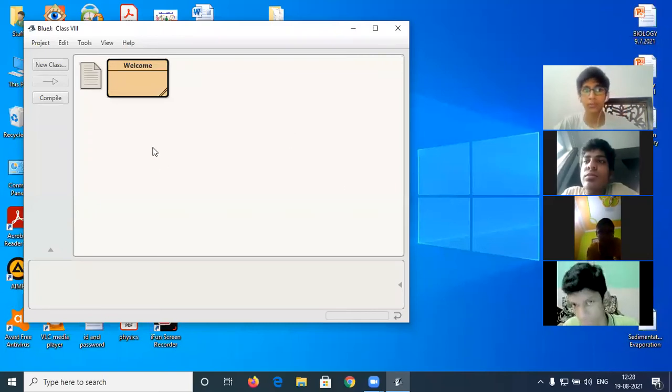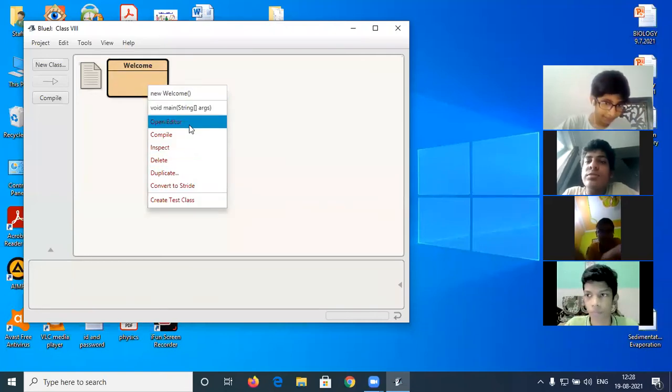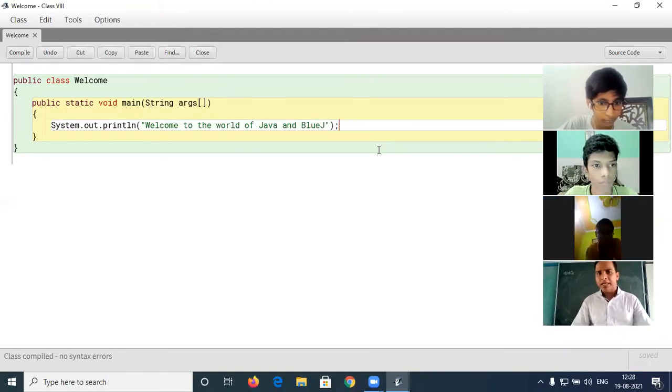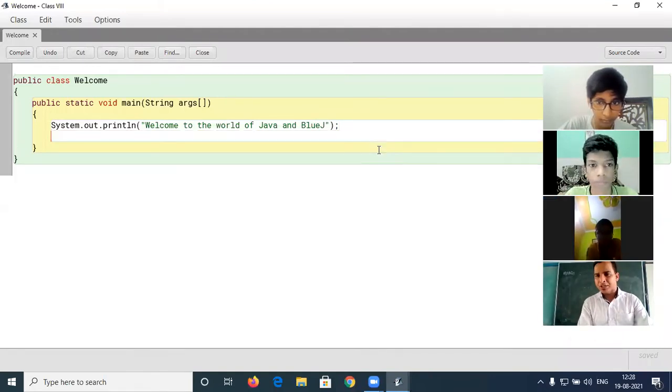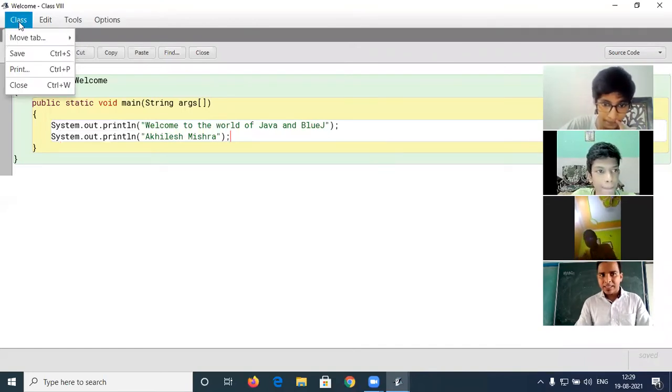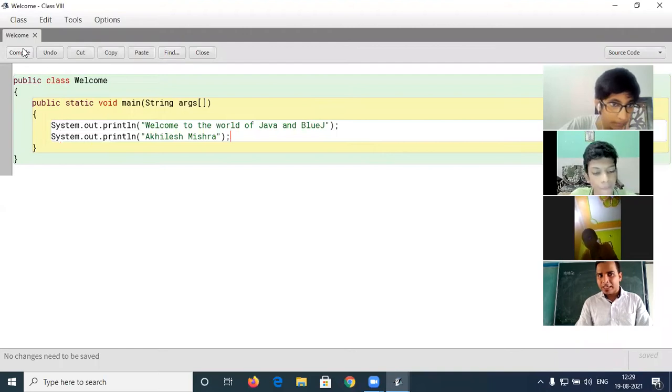Okay, I am going to edit the same program for printing our name. Just see, this is our first printing statement. After that, I am going to print one more statement. Just click enter and write down again System.out.println. In double quotes, I am going to write my name. Then the termination mark. I am going to save it, and after that, compile.